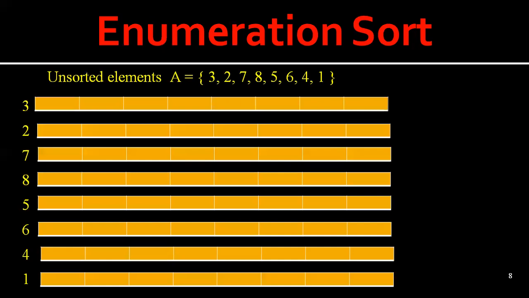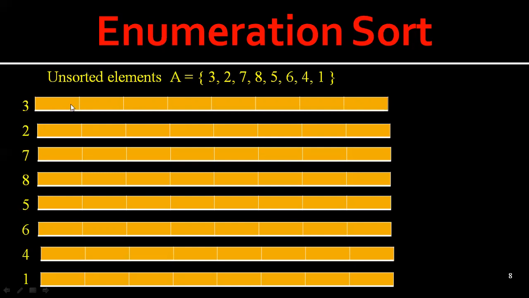Suppose we consider an unsorted list where A is equal to 3, 2, 7, 8, 5, 6, 4, and 1. Now what we have to do is find out the position. For finding the position, we have to compare each element with all the other elements. So we compare 3 with all the elements, 2 with all the elements. First let us compare 3 with all the elements.